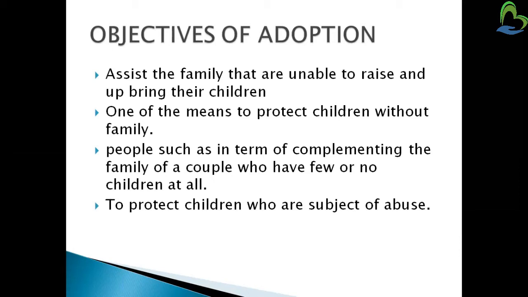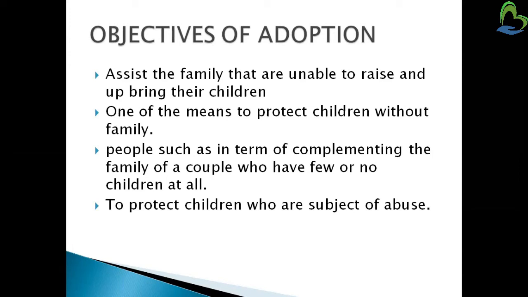Another objective is to protect children without a family. Those who don't have a family, we have to give protection to the children who need an adoptive family. We also look for families, like couples who have few or no children, and we have to complete their family, like wife, husband, and then their children.